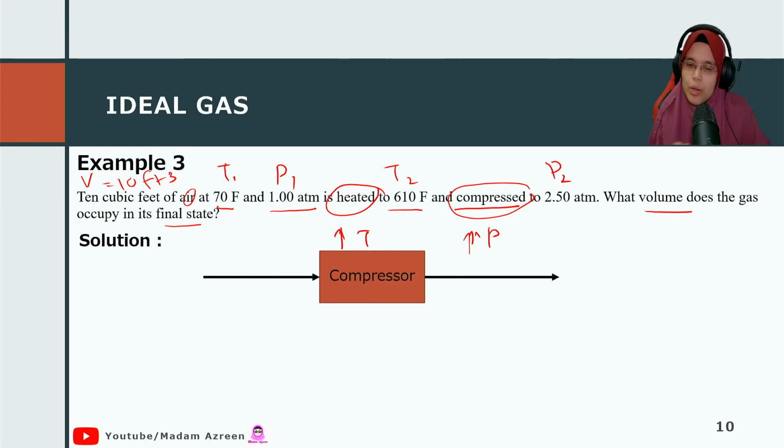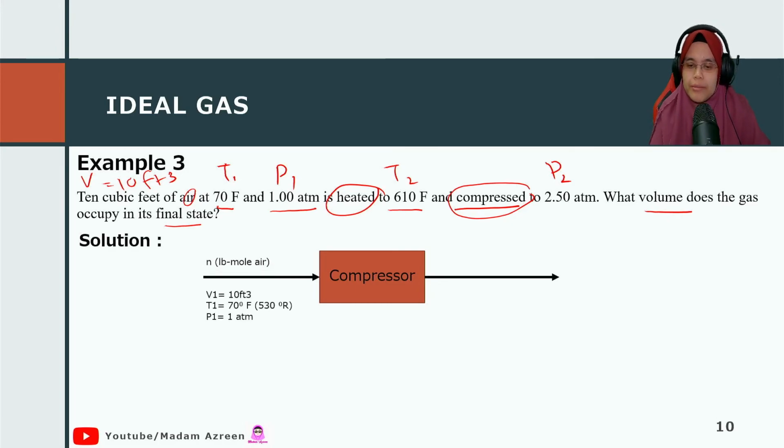We have a compressor. Let me correct it. When you compress a gas from one pressure to another pressure, the temperature will also increase, and you don't need another equipment called a heater. It's enough for you to use a compressor.